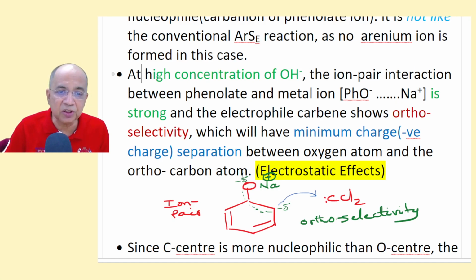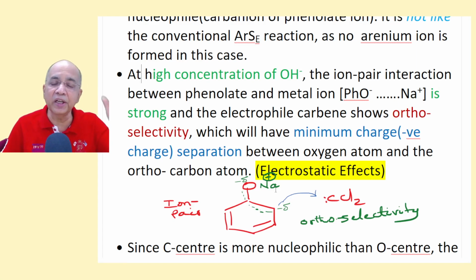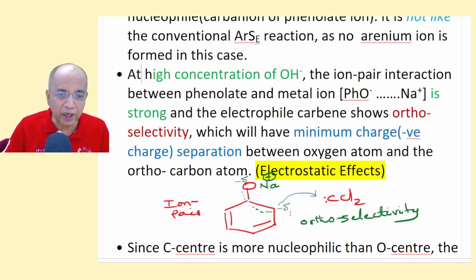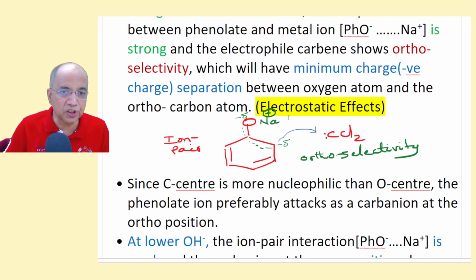So the charge separation is less. But had it been para, the charge separation would have been more. Then Na plus cannot allow the release of electron density to such a long distance. Therefore, the carbanion from the ortho position attacks the dichlorocarbene. That is why ortho selectivity is found at higher OH minus ion concentration. So the product salicylaldehyde is the major product. This is due to sheer electrostatic effects.